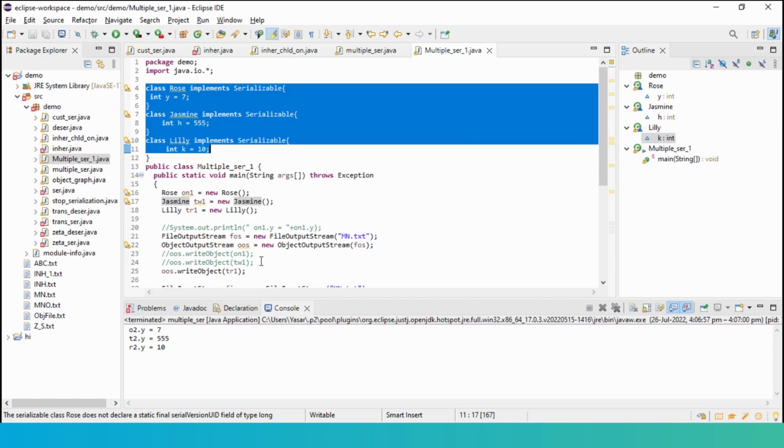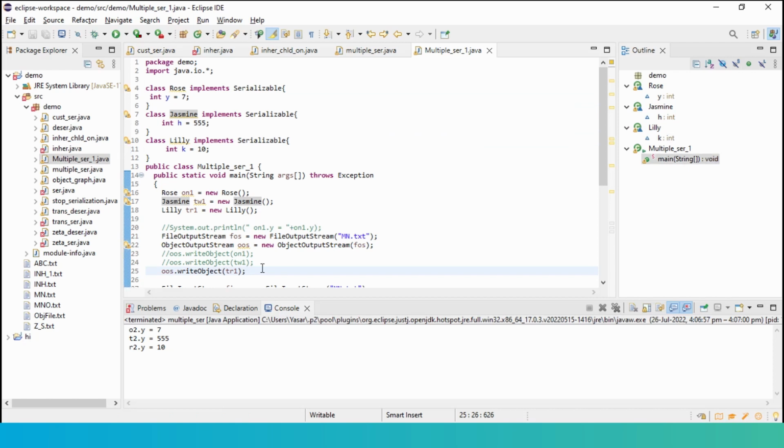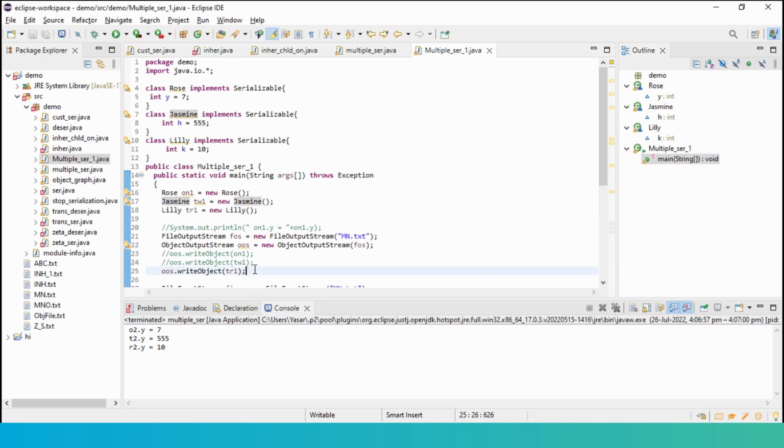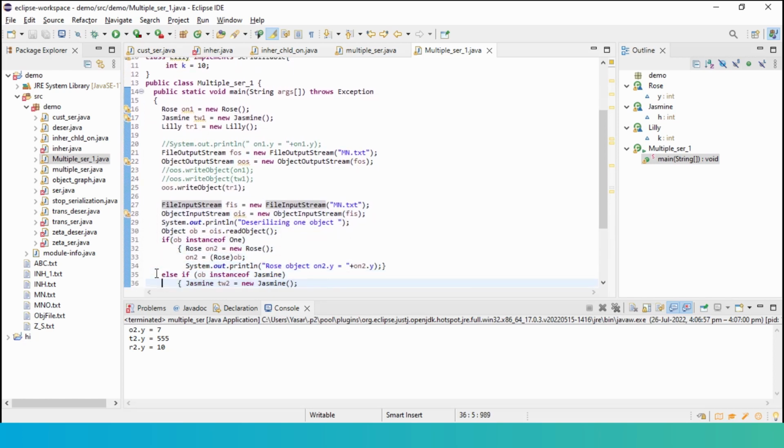Here, I am creating 3 objects: on1 for rose, tw1 for jasmine, and tr1 for lily. Out of these 3 objects, I am writing only one of them, or in a changed order. Now if I try to read, obviously I don't know which object I am reading. This is what I meant by not knowing the order.